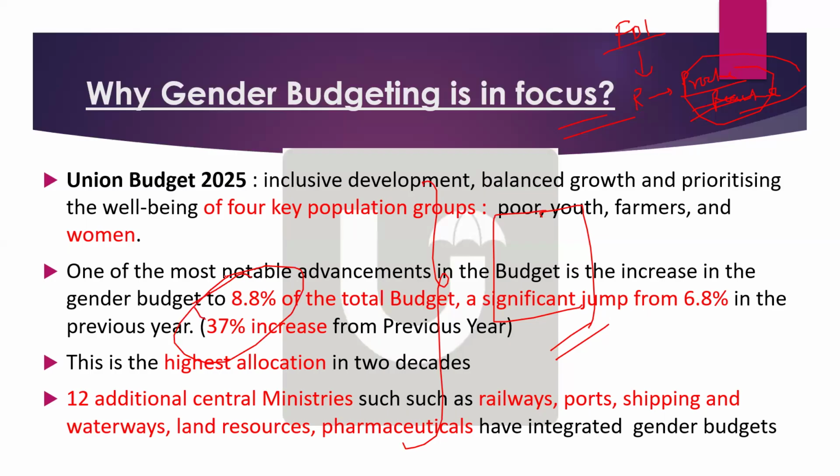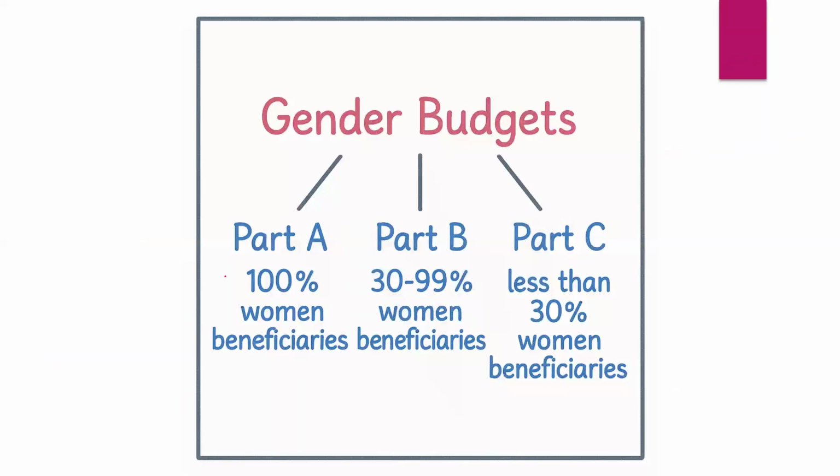So either remember the 37% increase, or overall in the total budget it was 8.8%. This is almost the highest allocation in 2 decades. And 12 additional ministries like railways, pharmaceuticals, lands, waterways have integrated gender budgets recently. So this is why it is focused on in current affairs. The introduction I will leave to you. Use any one, and whatever the question on gender budgeting, this diagram has to be there on the right side of the paper.